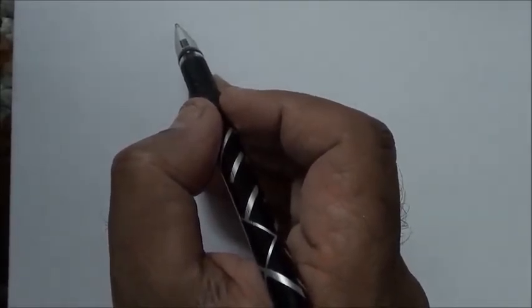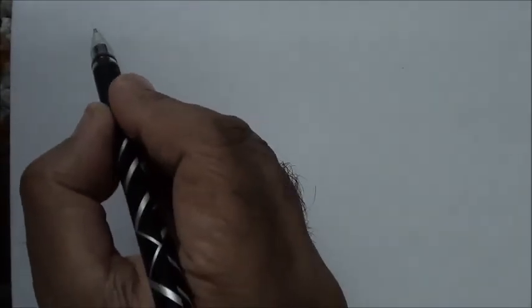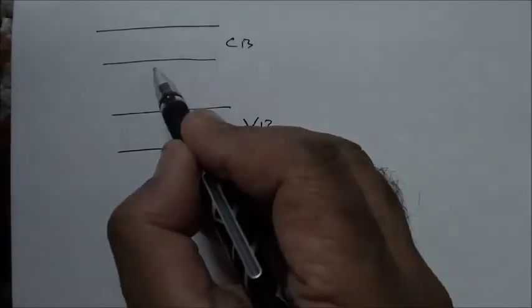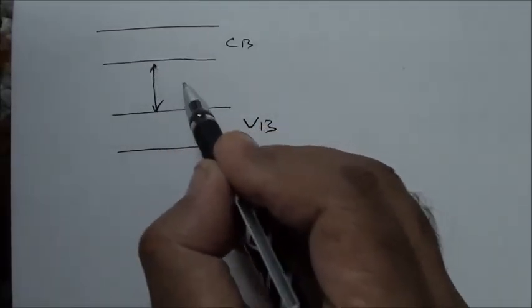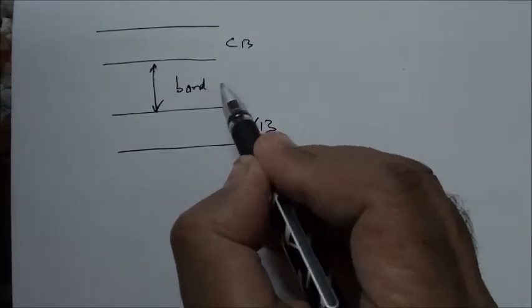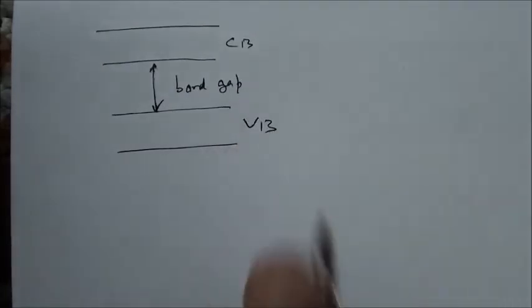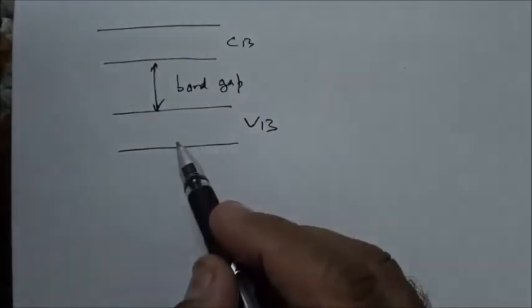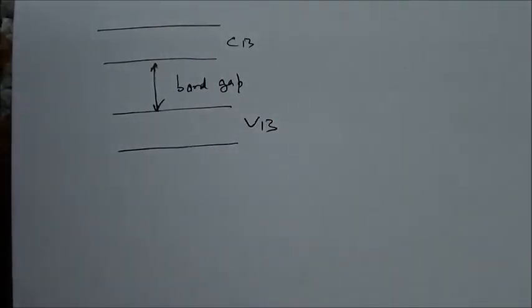we may have three types of solids. So I am drawing conduction band and valence band. We will have this type of band diagram, and this is the energy gap or band gap. This is empty and this has electrons.